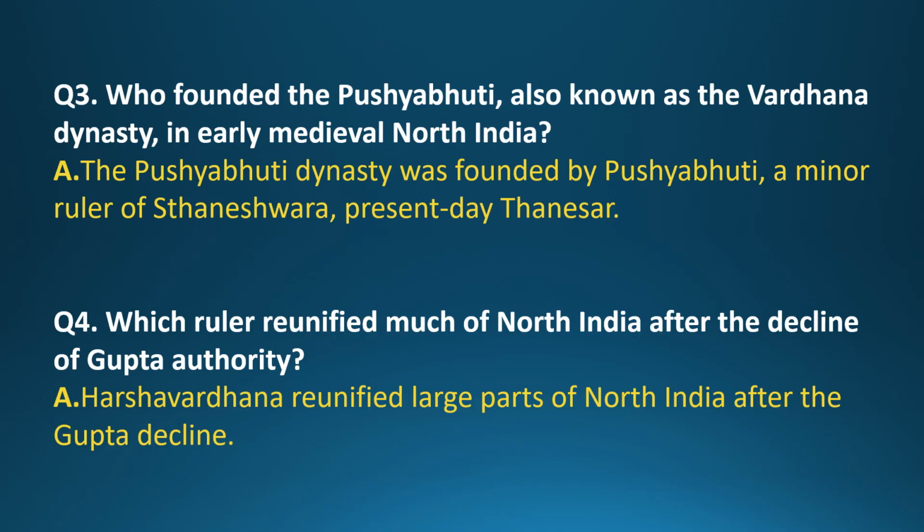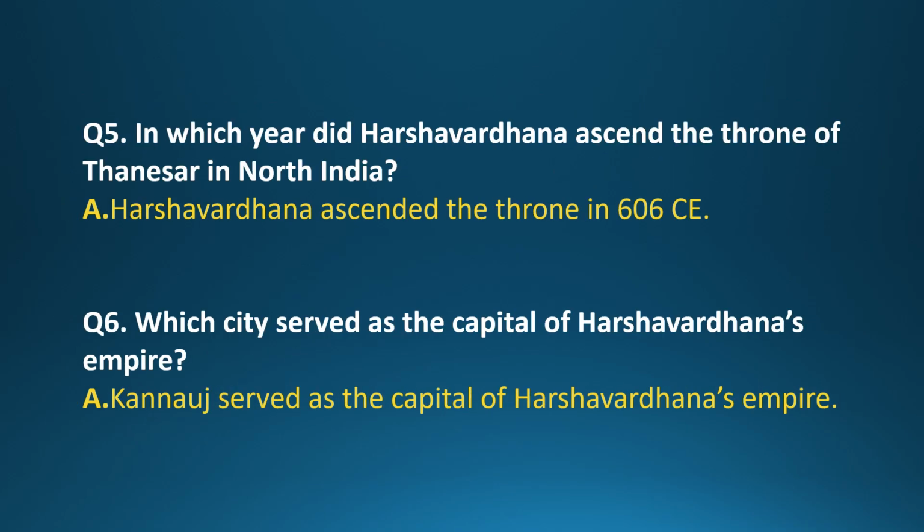Question 4. Which ruler reunified much of North India after the decline of Gupta authority? Answer. Harshvardhana reunified large parts of North India after the Gupta decline. Question 5. In which year did Harshvardhana ascend the throne of Thanesar in North India? Answer. Harshvardhana ascended the throne in 606 CE.